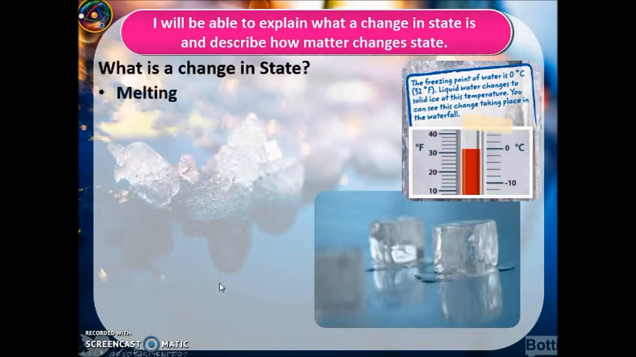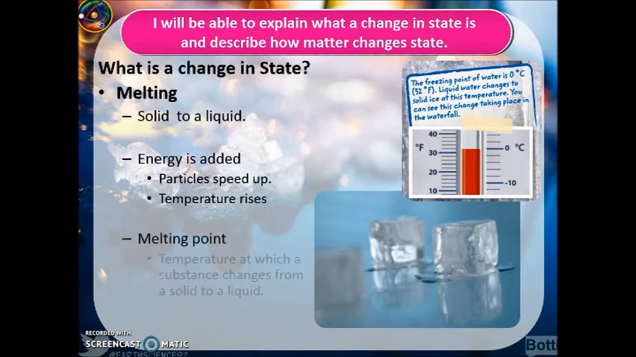Okay, so now we go back to our screen. Let's talk about each of those changes of state. Let's talk first about melting. Melting is going from a solid to a liquid. Energy is being added because we obviously are melting it. Particles speed up a little bit, temperature rises. This is known as a melting point.